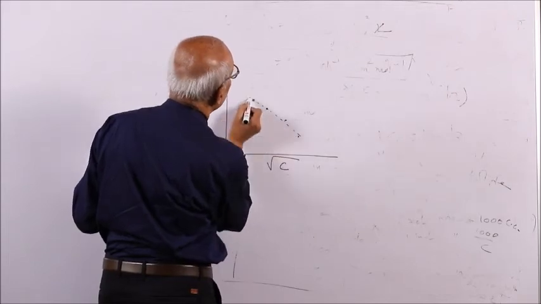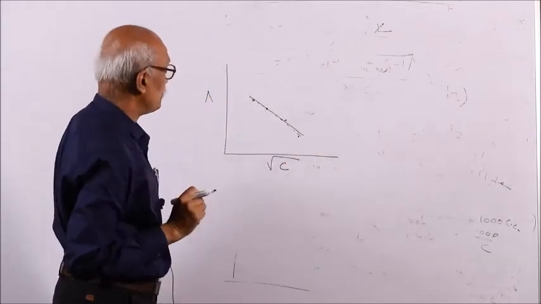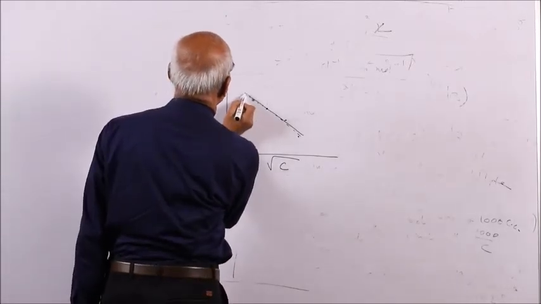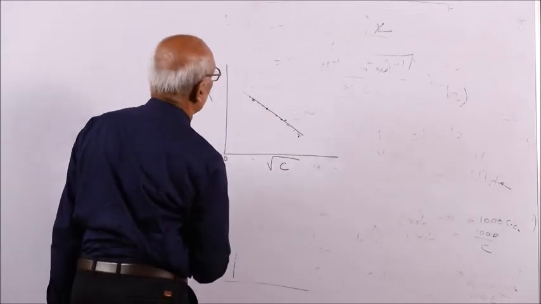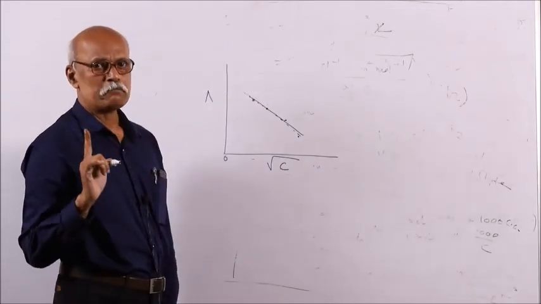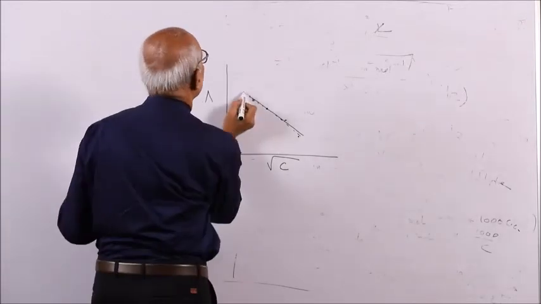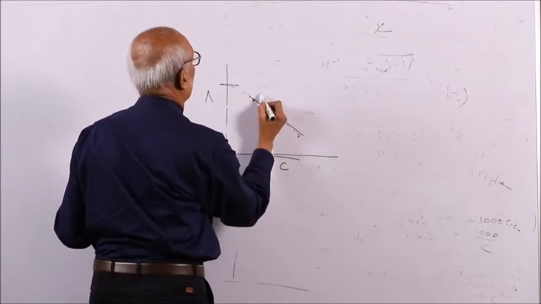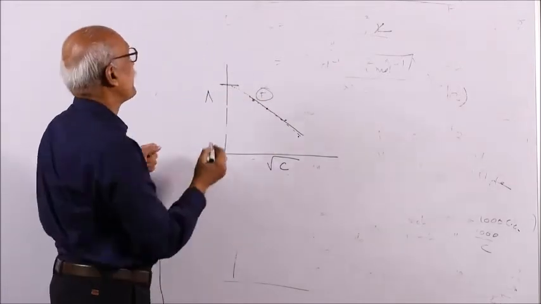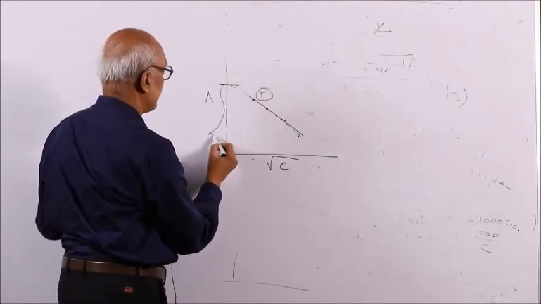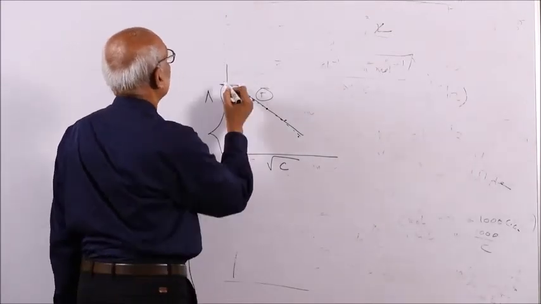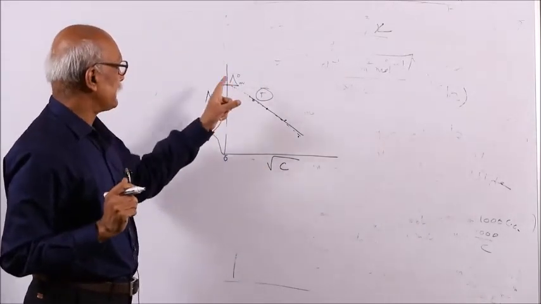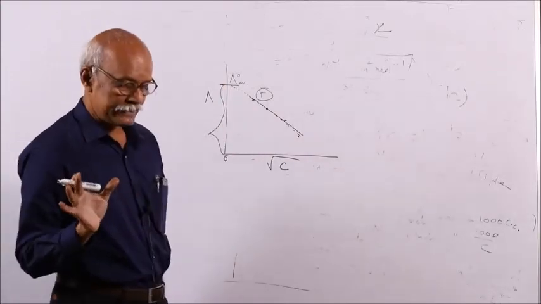If you join them, it will be a linear plot, and if you extrapolate it to concentration tending to 0, meaning infinite dilution, it touches the lambda axis, at a given temperature. At a given temperature, this is fixed. This never changes for a particular electrolyte, and that is represented as lambda 0 m, or molar conductivity at infinite dilution, which is constant for a given electrolyte.